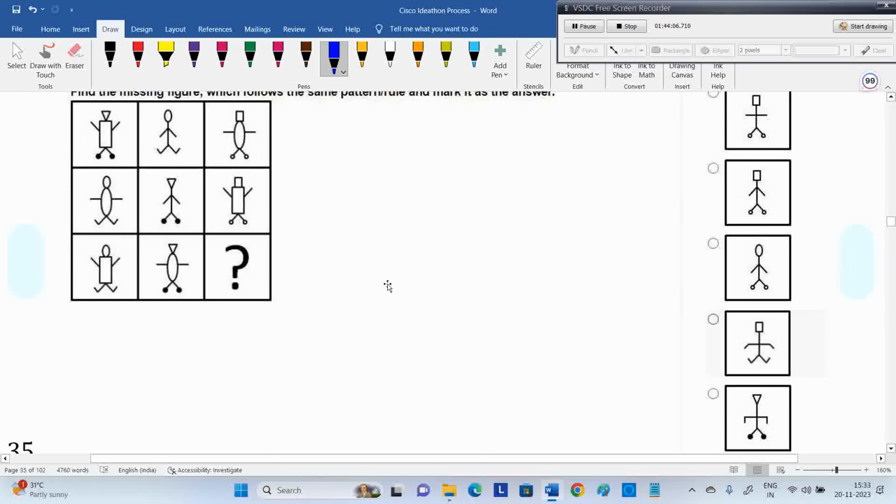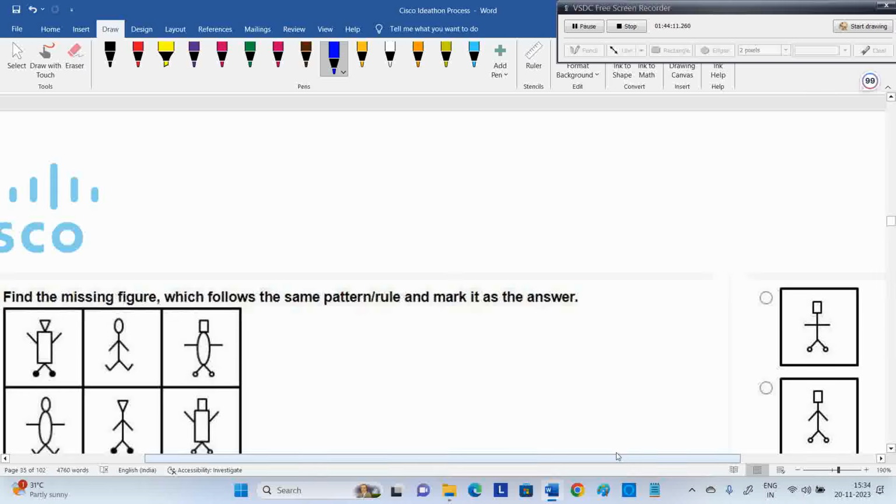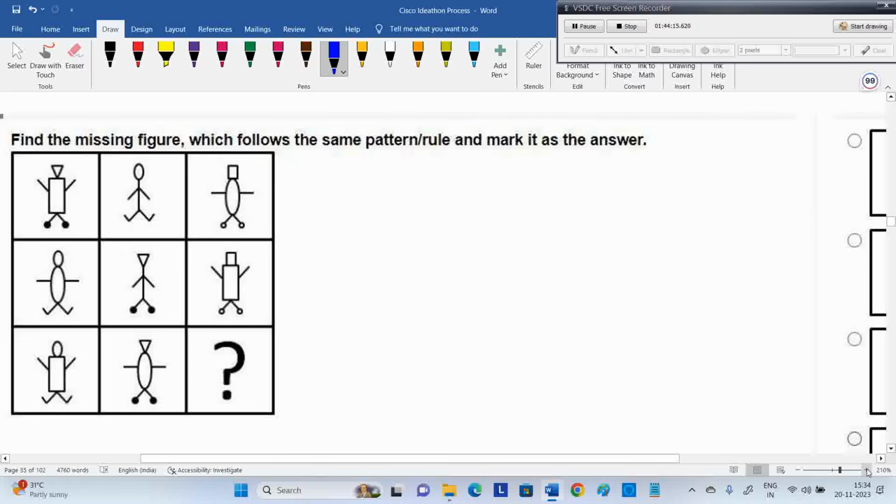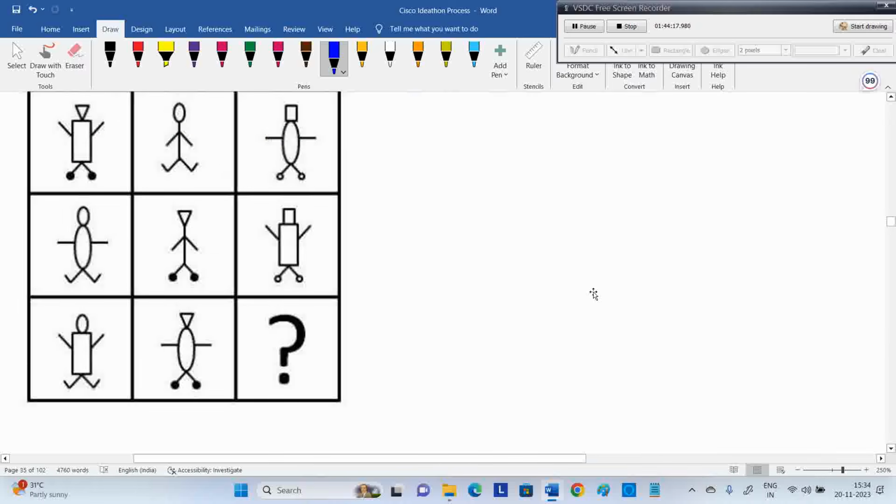Now back to diagrams again. Figure matrix. Now have a clear observation. I'm zooming in. Later we'll see about the options, first work on this. Regarding the head, there are three shapes: triangle, one maybe we can consider like a circle, and one is a square shape. Head, three shapes required. One should be triangle, one should be circle. So what is left over? Square is left over, so square must be the head shape.